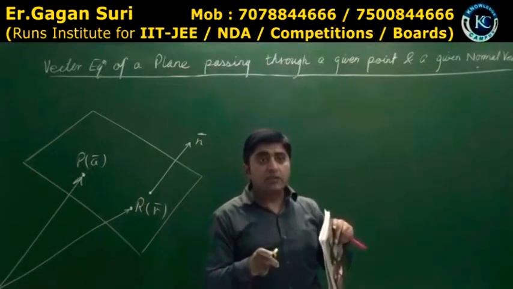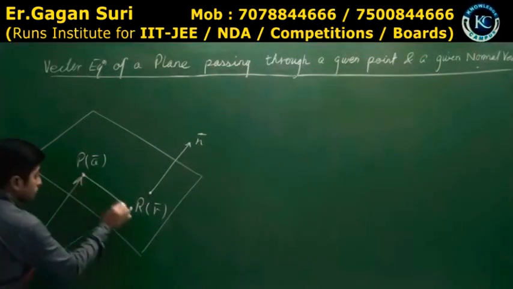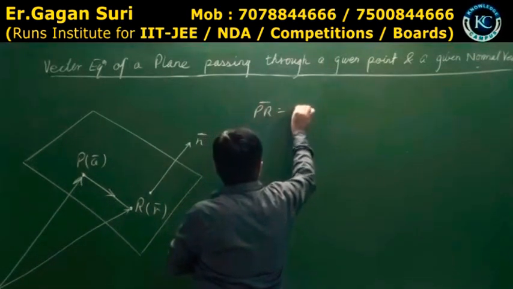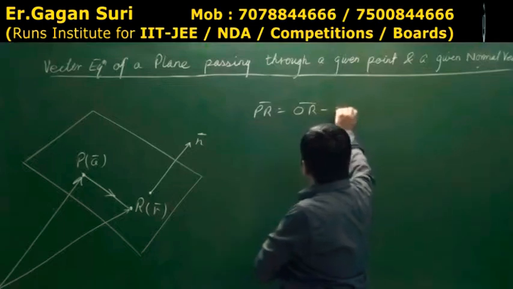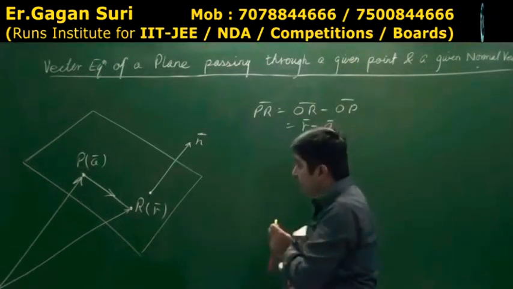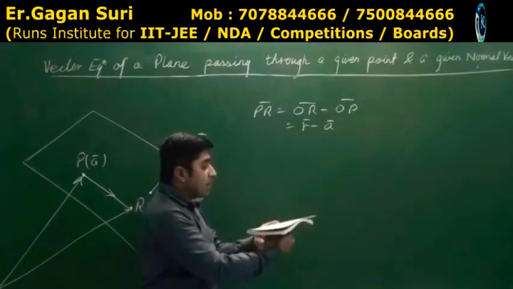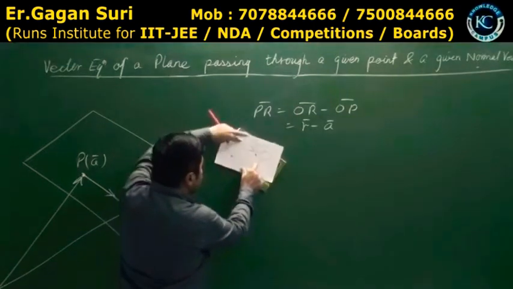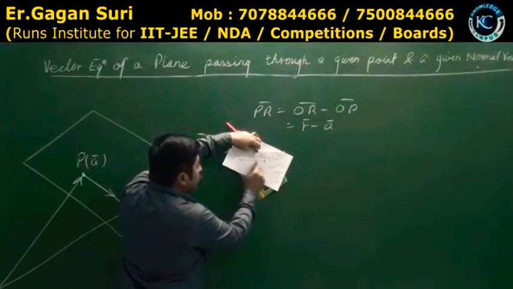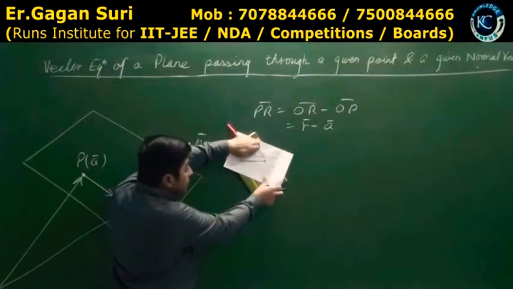But my claim is कि PR vector. What is PR vector? It is OR minus OP, which is R vector minus A vector. If I analyze like this, then my claim is ये AP vector, this AP vector is in the plane, in the required plane.